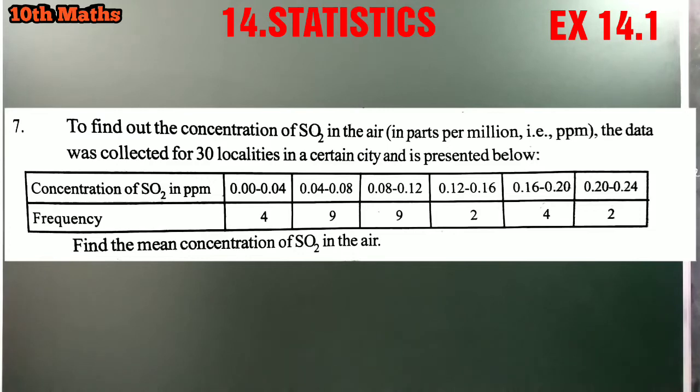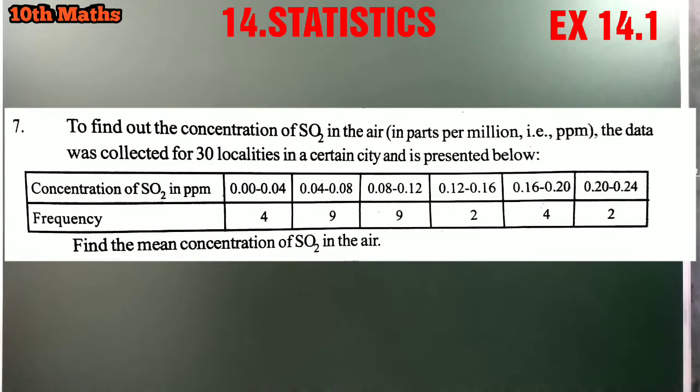So the given data is 0.00-0.04, 0.04-0.08, 0.08-0.12, 0.12-0.16, 0.16-0.20, 0.20-0.24. These are the ppm quantities in the respective cities.